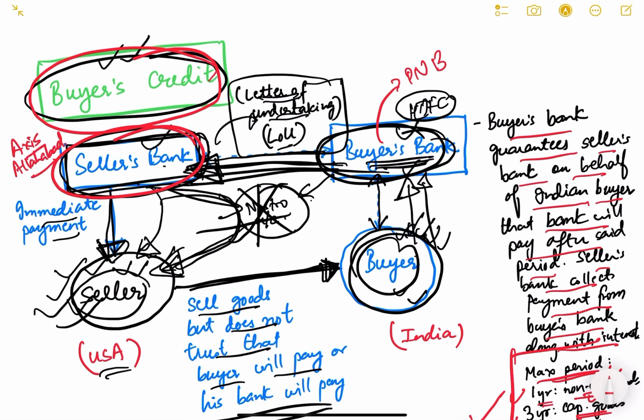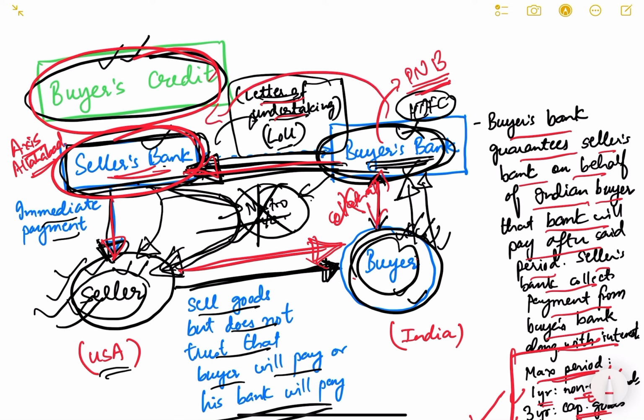The seller's bank can be an Indian bank, but its foreign branch. So these were Axis Bank and Allahabad Bank in Hong Kong, and Punjab National Bank in Mumbai. They issued letters of undertaking on behalf of Nirav Modi to the seller's banks, Axis and Allahabad Bank. Nirav Modi used to import diamonds from abroad using these letters of undertaking, and the banks would make payment to him. Obviously the buyer's bank has to keep a collateral, but the fraud was that Punjab National Bank officials were issuing letters of undertaking to sellers' banks without collateral.